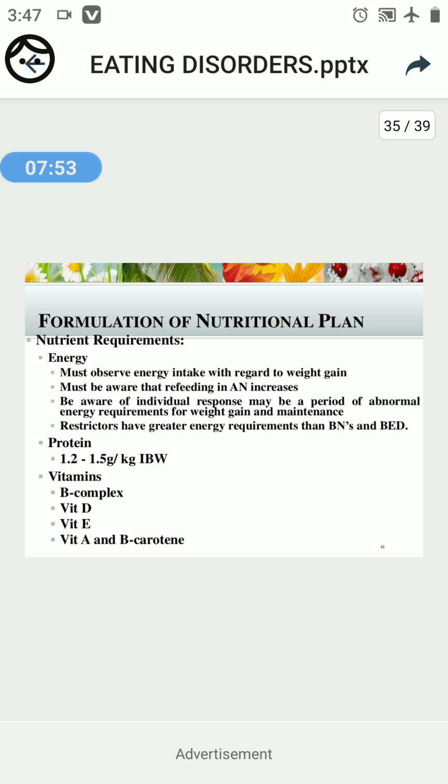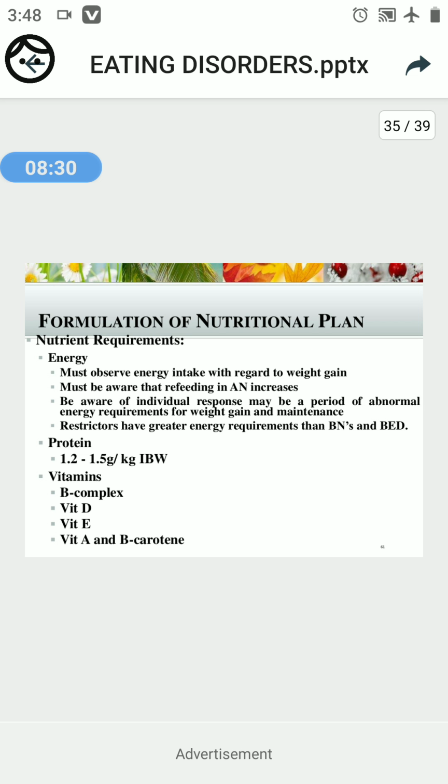So here, energy intake must be observed with respect to weight gain. We should consider energy intake and weight gain, and also be aware of and concentrate on refeeding in the case of an anorexia nervosa patient. If we are taking care of an anorexia nervosa patient, we should always remember the refeeding of the patient.